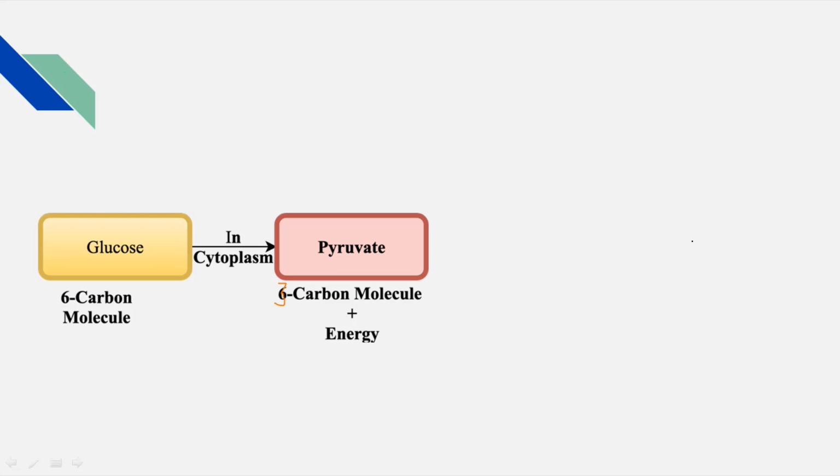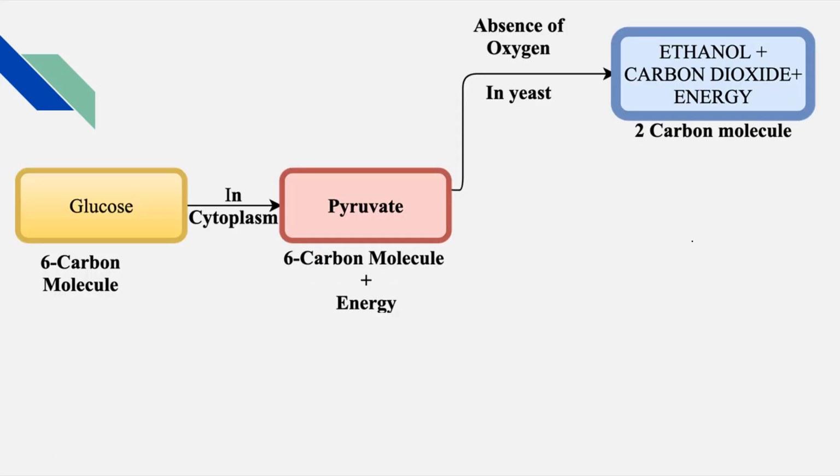So pyruvate is the 3-carbon molecule, and we are going to release energy. So glucose is converted into pyruvate here, that too in the cytoplasm. Now this pyruvate, in the absence of oxygen, is converted into ethanol, that is nothing but alcohol, plus carbon dioxide plus energy, you are going to see it, right?